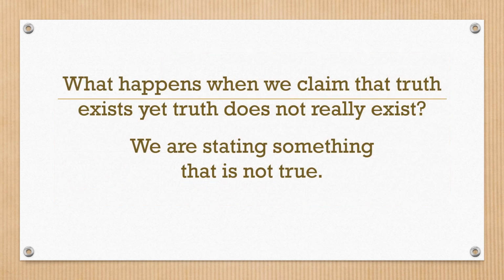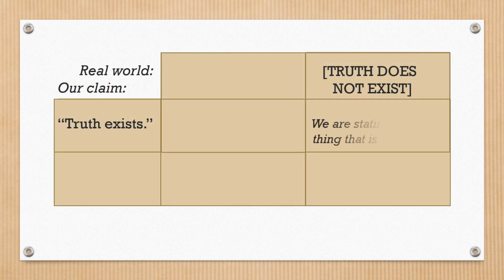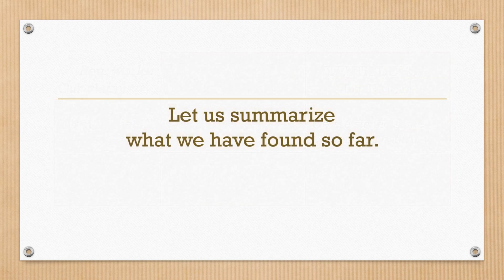What happens when we claim that truth exists, yet truth does not really exist? We are stating something that is not true. Let us summarize what we have found so far.